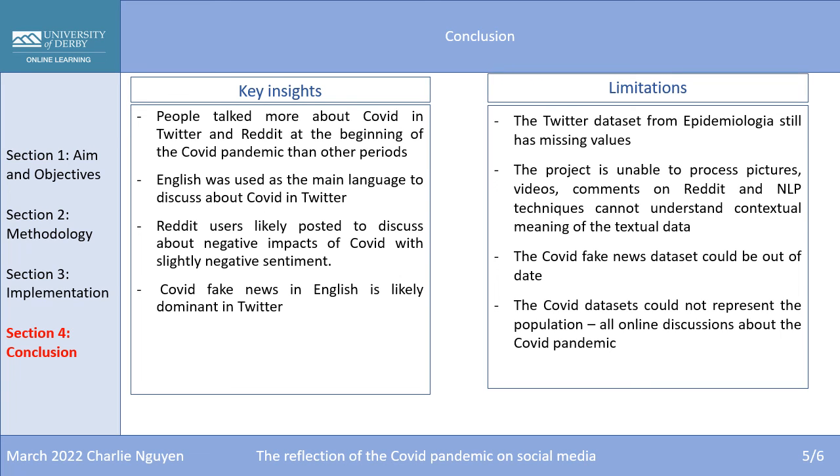The limitation of the project is the Twitter dataset from epidemiology still has missing value. The project is unable to process picture, video, comments on Reddit, and natural language processing technique cannot understand contextual meaning of the textual data. The COVID fake news dataset could be outdated, and the COVID datasets could not represent the population. That's the online discussion about the COVID pandemic.